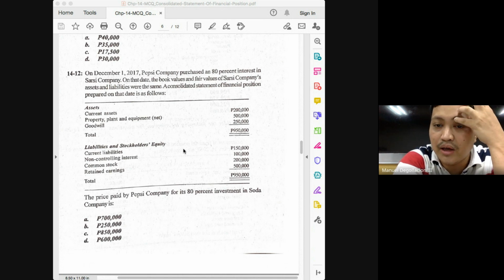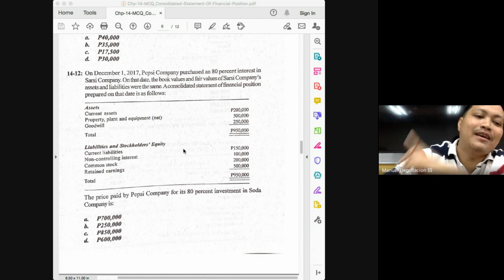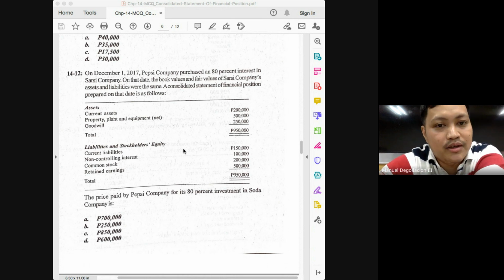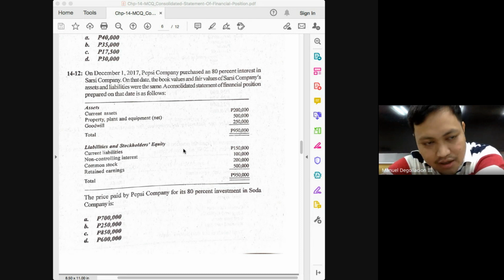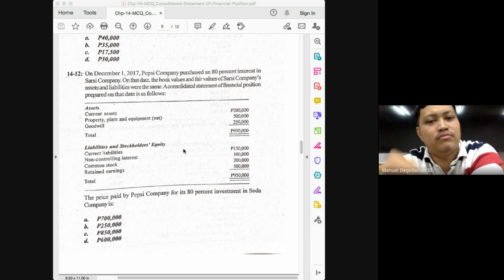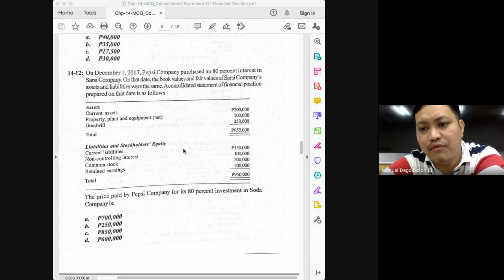Our answer would be 400,000. Okay, if this comes out in our exam, the answer would be 400,000. If this comes out in the departmental exam, hopefully it does not. But if this comes out, I will have to talk to the examiner. Our answer would be 400,000.